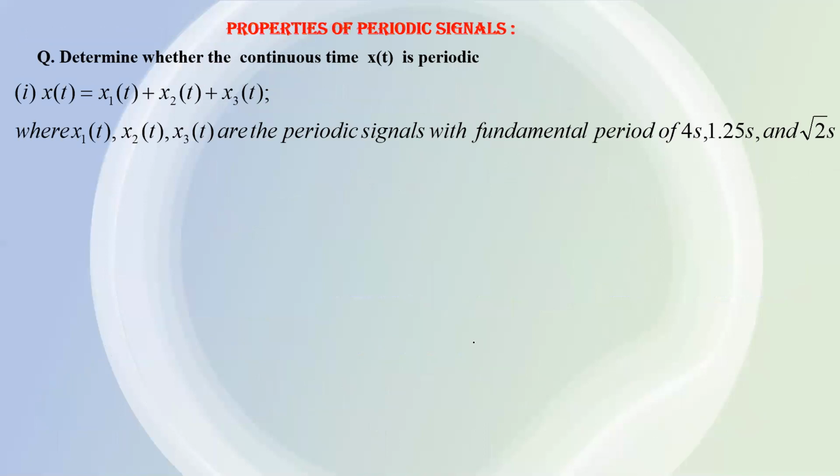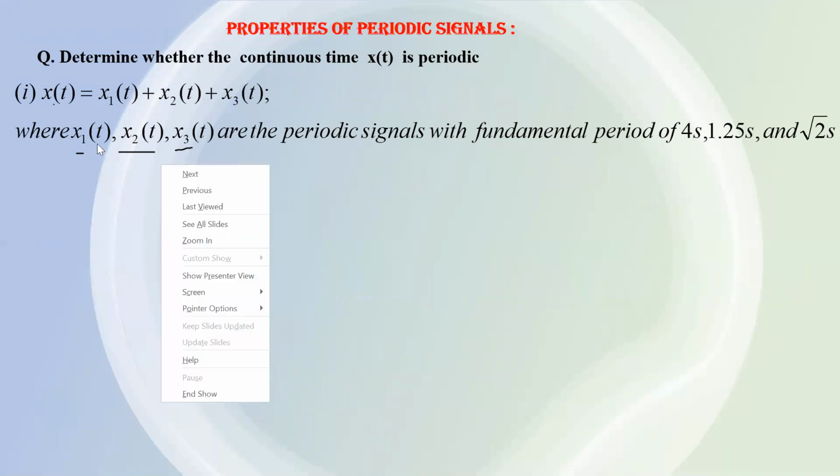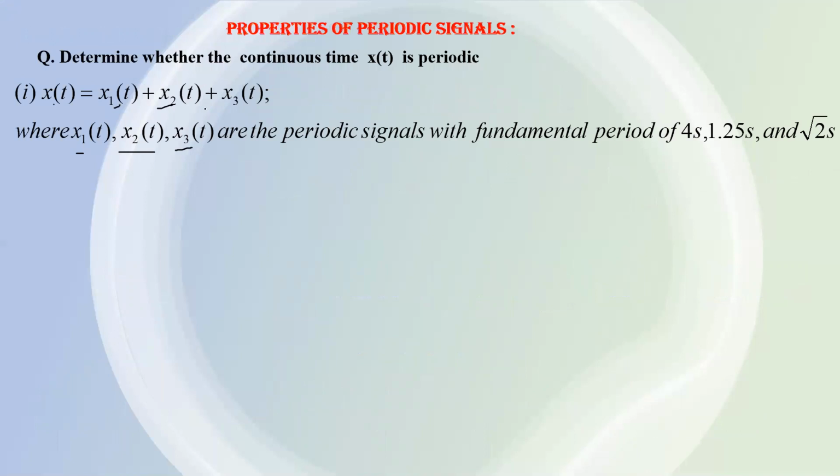What is a periodic signal? Let us consider one example here. x1, x2, x3 are three periodic signals. And the question is to check whether the sum of these three periodic signals is periodic or not. x1(t), x2(t), x3(t) are periodic signals, but whether their sum will be periodic or not, you have to check.